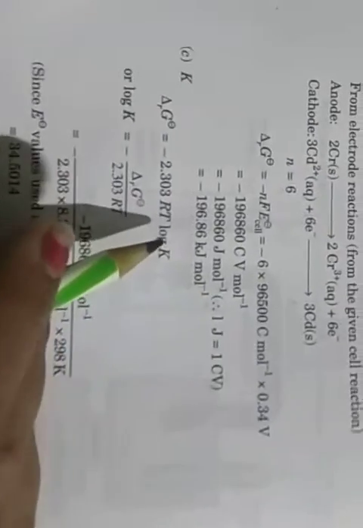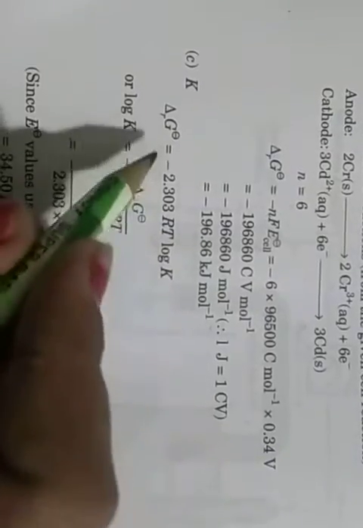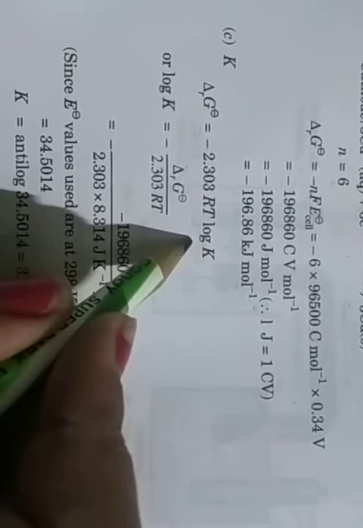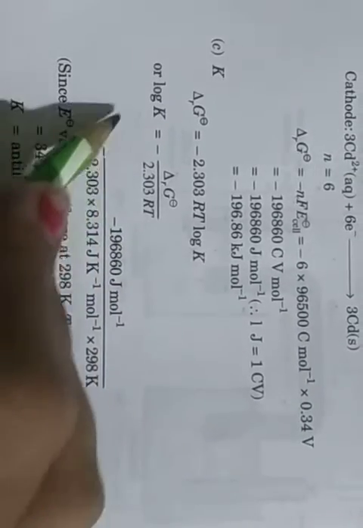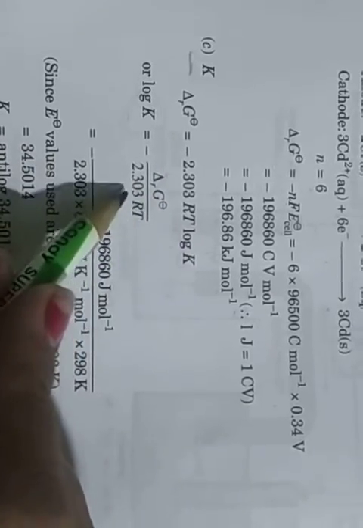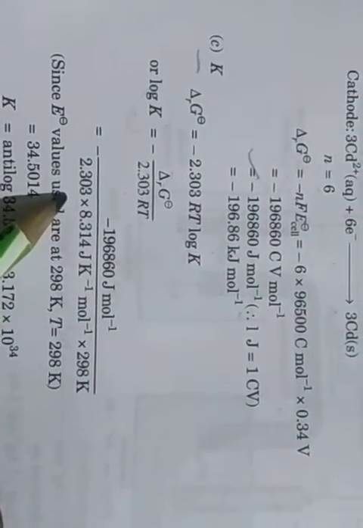Then from the cell potential, the equilibrium constant K. Delta G is equal to minus 2.303 RT log K. Okay, and since we have to find the K value, log K goes to the left hand side, so the formula is minus delta G upon 2.303 RT. So the delta G value we have to find, but we have to write it only in joule. Okay, the joule value we have to put in the calculation. Then 2.303, R the gas constant 8.314, and T the temperature 298 Kelvin.